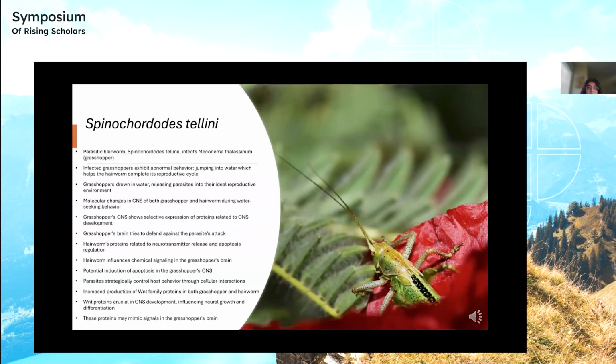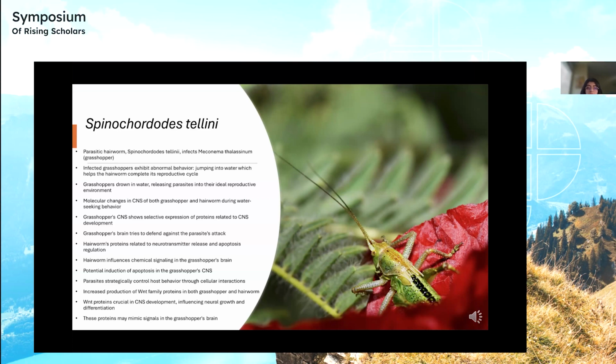The next example, Spinochordotus tellini, is a parasitic hairworm that infects Meconema thalassinum, which is a type of grasshopper. And these infected grasshoppers exhibit abnormal behavior, like jumping into water, which helps the hairworm complete its reproductive cycle because it needs an aquatic environment to reproduce. But this causes the grasshopper to drown as it can't swim, and it releases the parasites into their ideal reproductive environment.